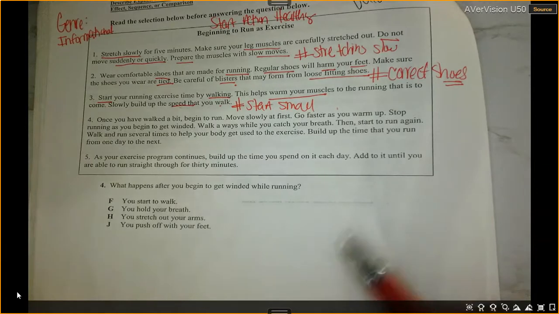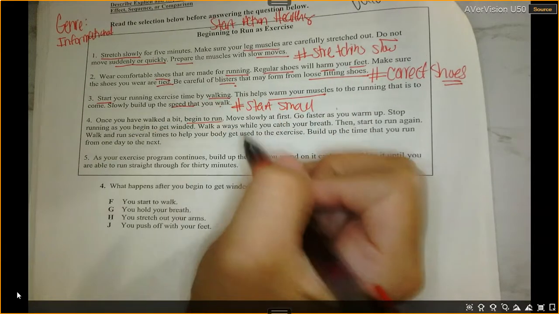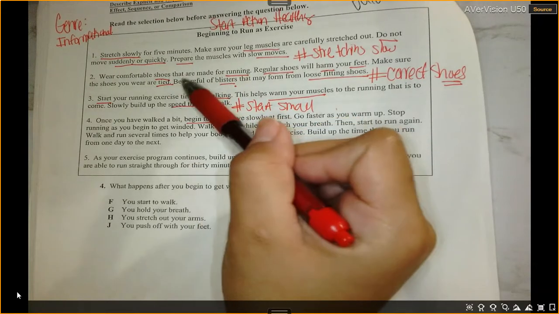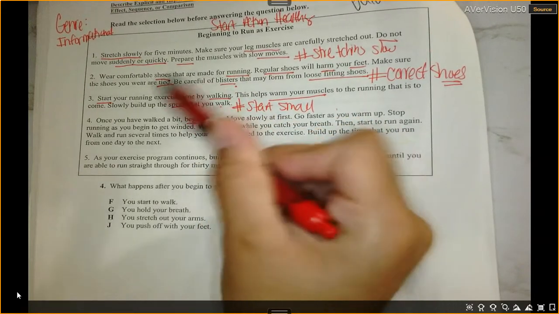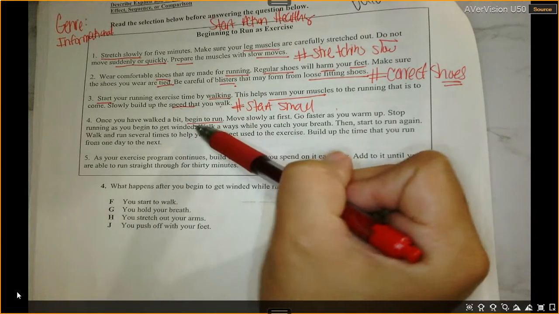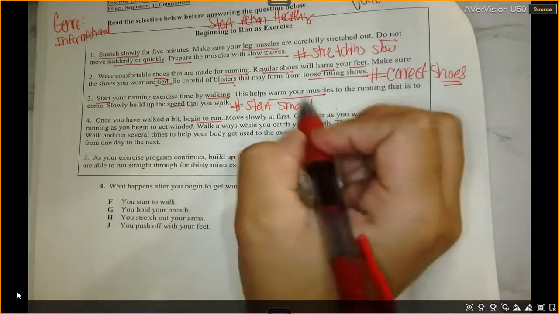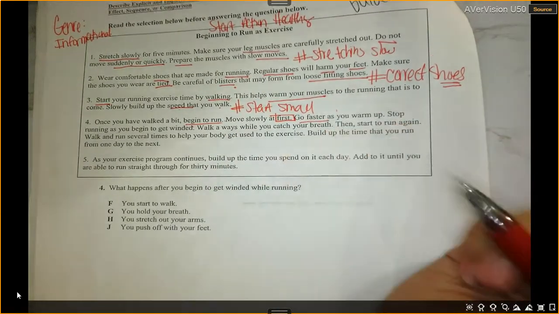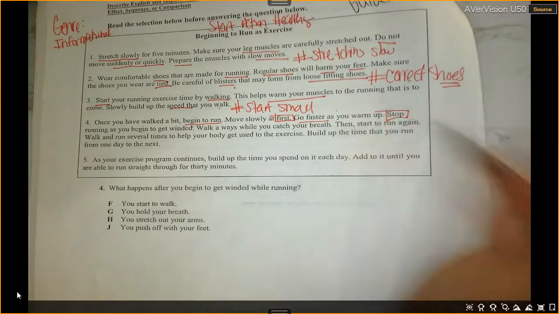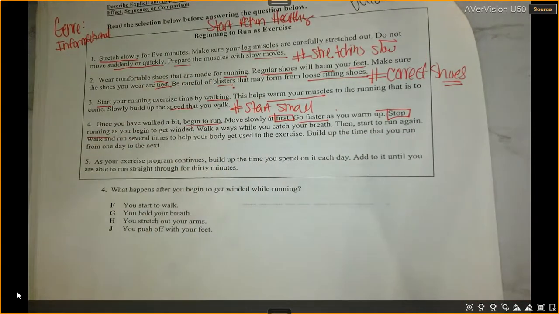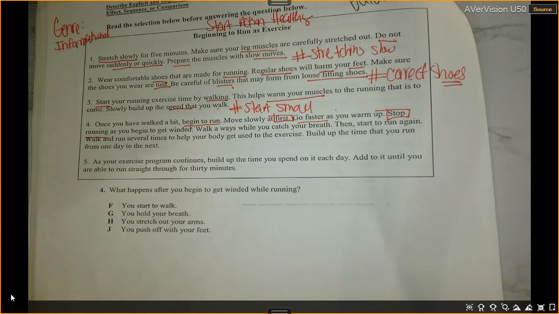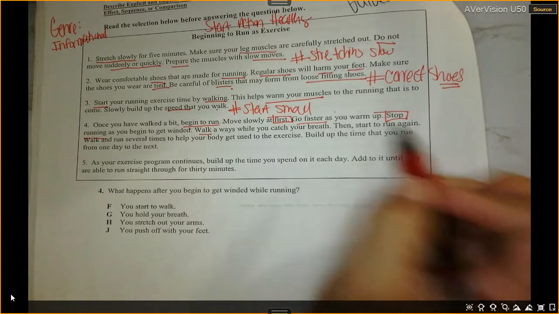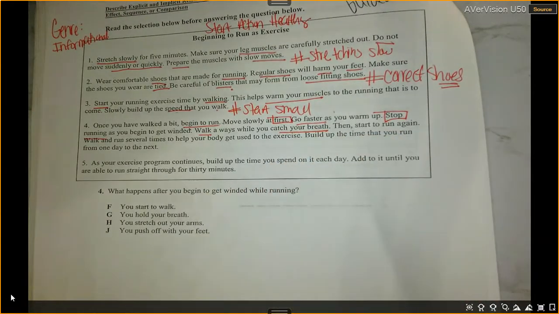So this one is talking about beginning to run. So we started off with walking. First we started off by stretching. Then we started off with the shoes. Then we started by walking. And then we eventually moved to run. So what should I do first? Look what it says. First, you go faster. And then you stop running once you get winded. And then you walk. Why should you walk? So that you can catch your breath.